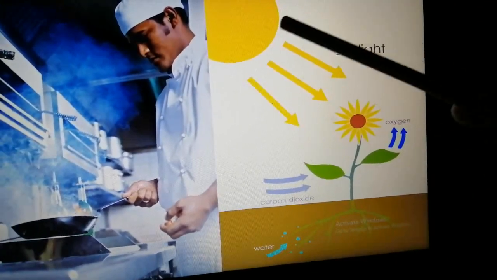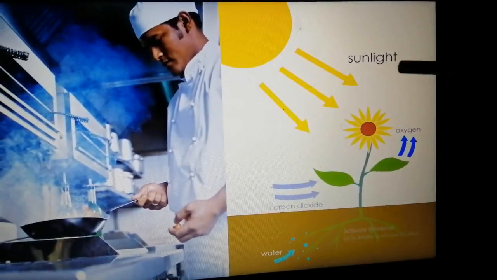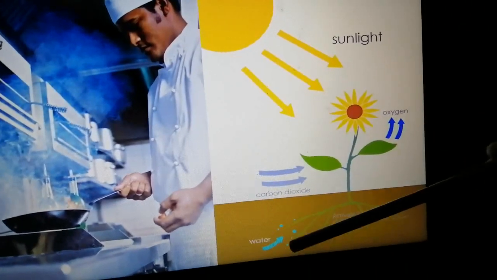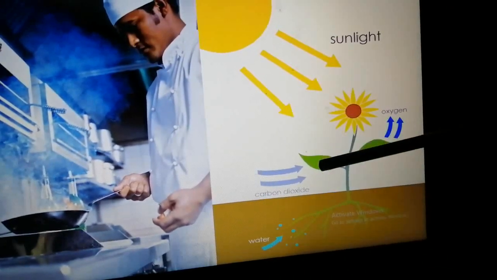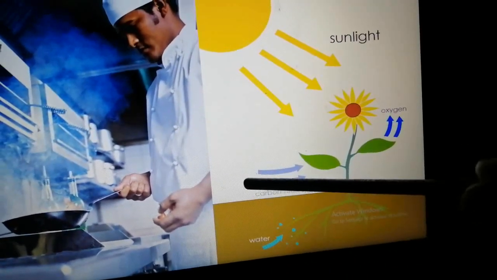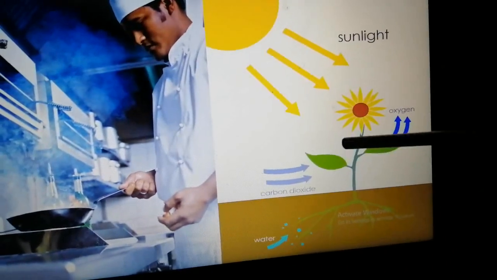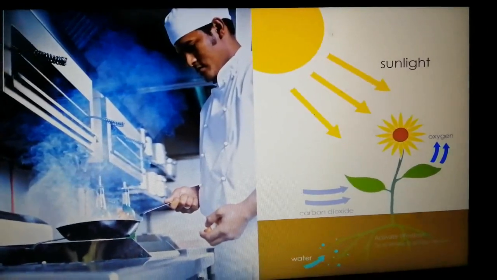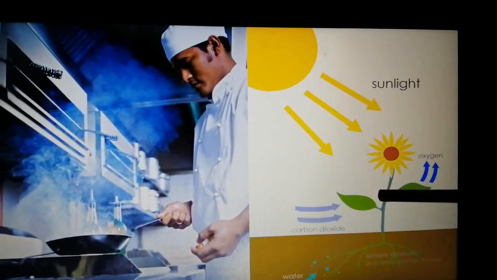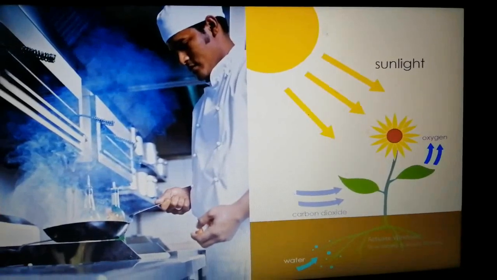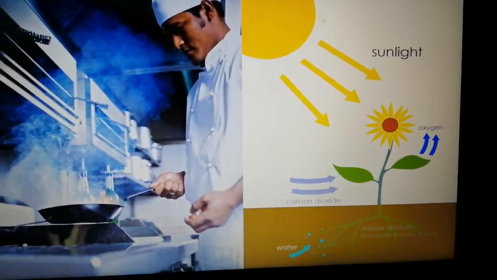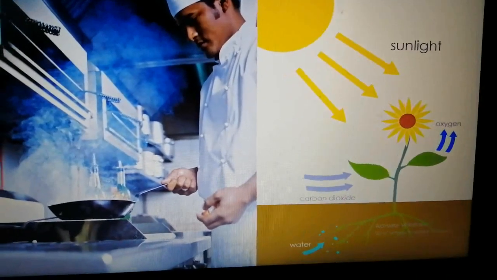So in this picture you can see from where the plant gets all its raw material. Water comes from the ground, gets absorbed by the roots, reaches the leaves. Carbon dioxide is found in the atmosphere, so through exchange of gases, it is collected in the leaves. Similarly, sunlight is absorbed by the leaves and food is prepared in the leaves and oxygen is given out during the process of photosynthesis, right?